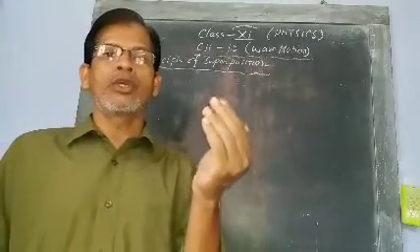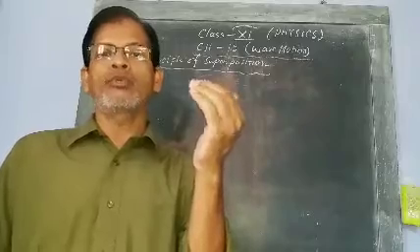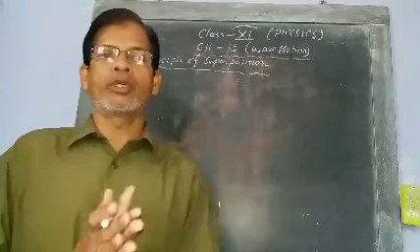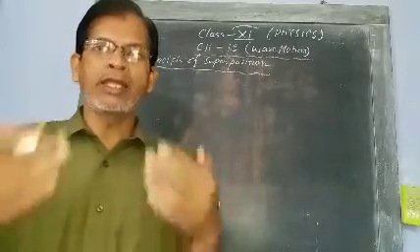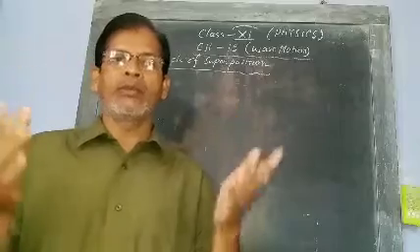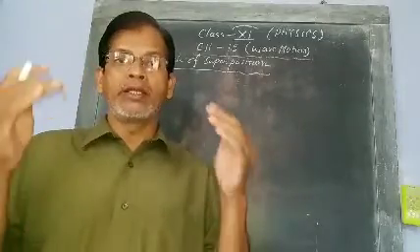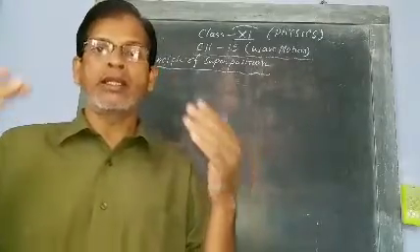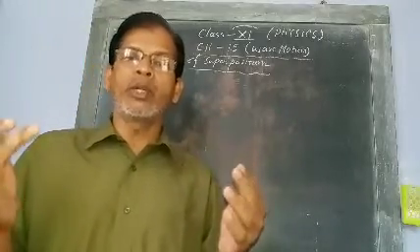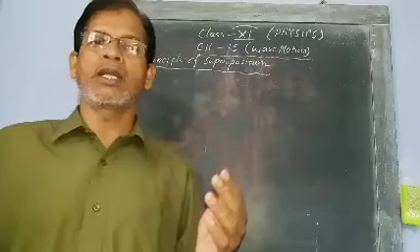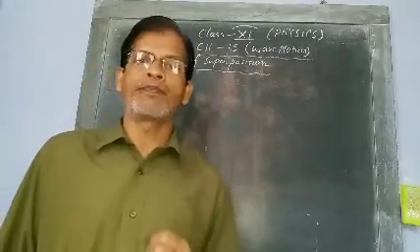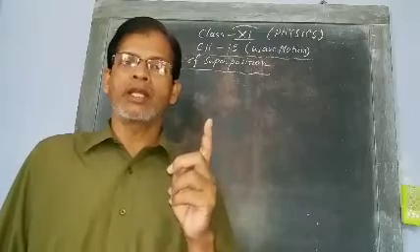Suppose two or more waves are superimposed, then we will get a resultant wave. The displacement at any time of the resultant wave will be equal to the vector sum of the displacements of the individual waves. What is said?